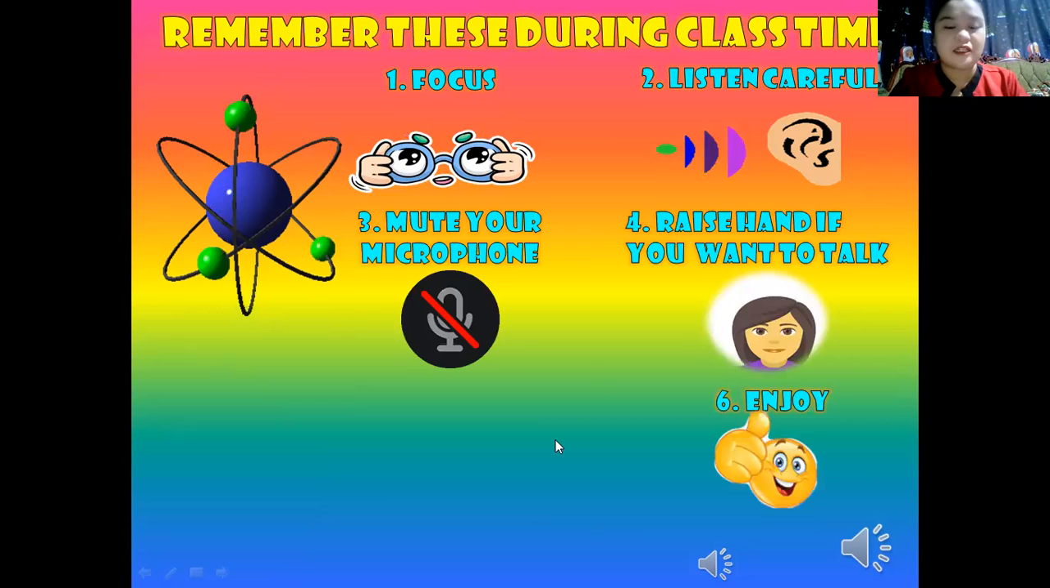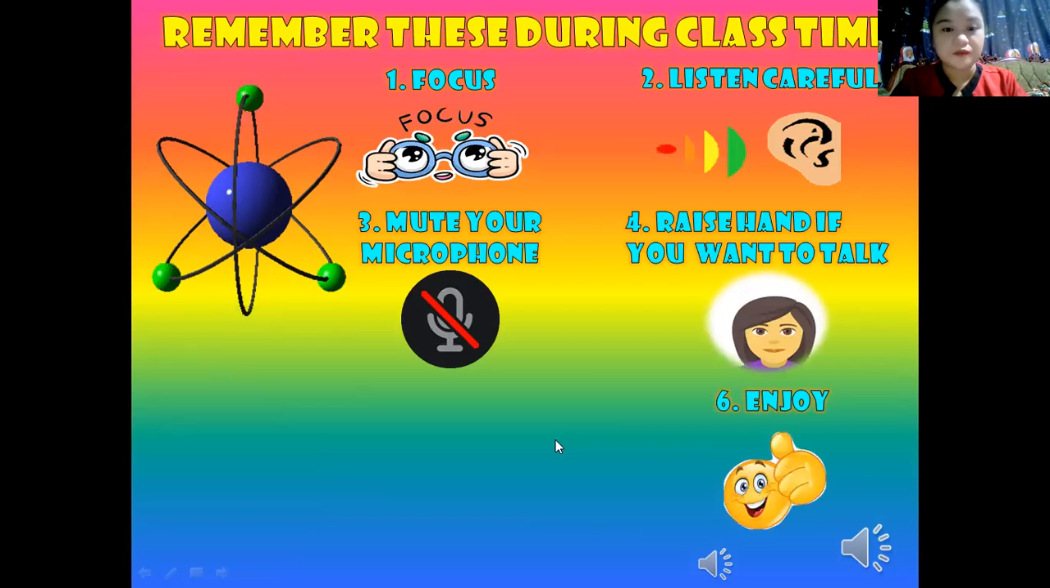Let's proceed to the next part. Let's know what our agendas are for today. We are going to review the previous lesson that we had. Afterwards, we will have the discussion of the new lesson in science. Then we will review activity number 1 and 2 to know your performance, or if you understood the lesson. Let's go first to the review of the previous lesson.